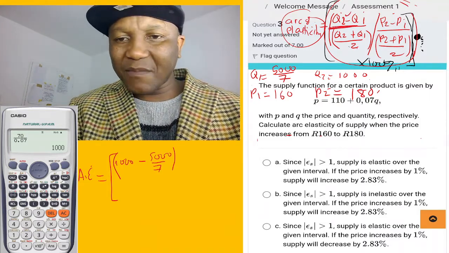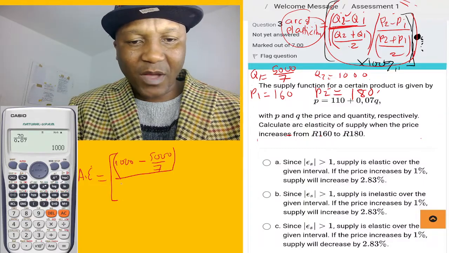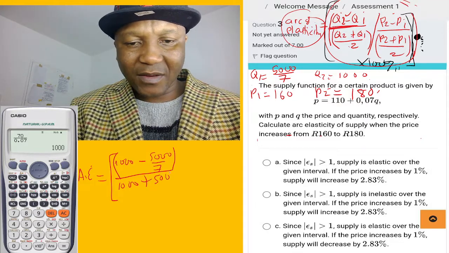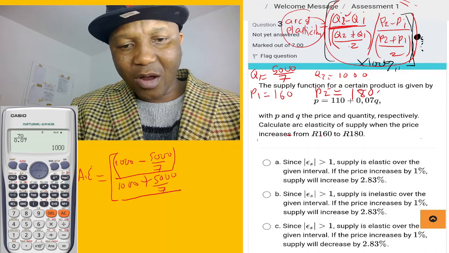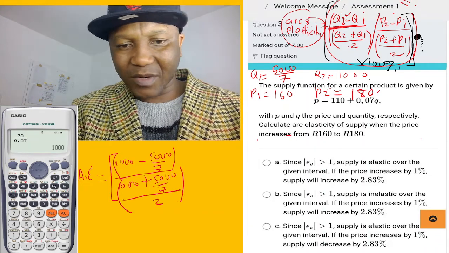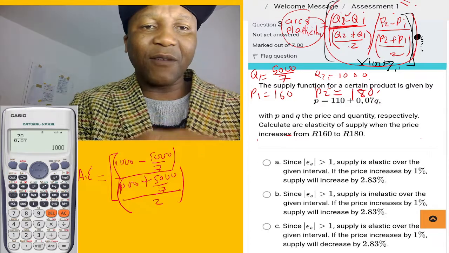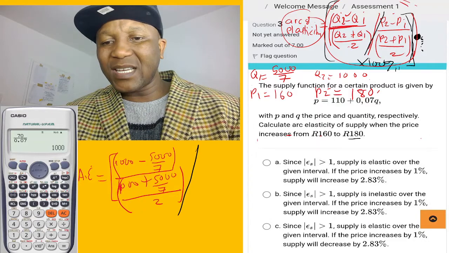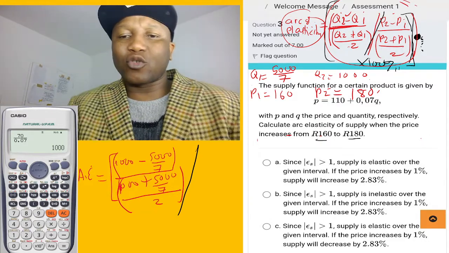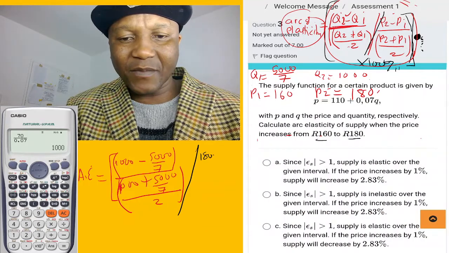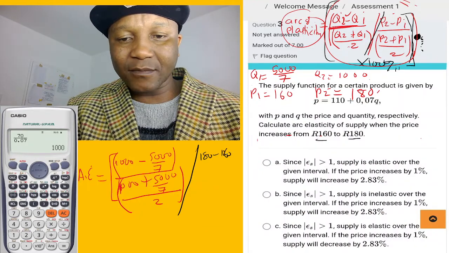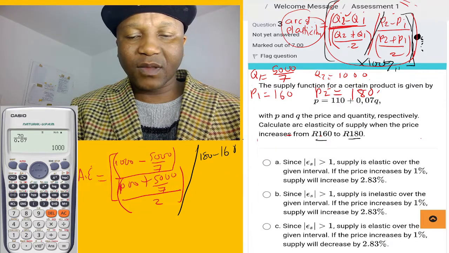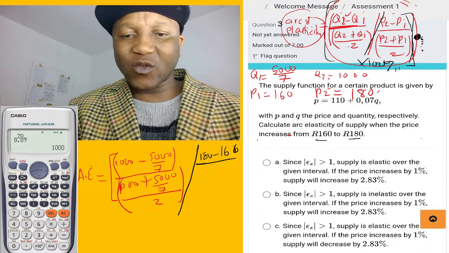Now we go to the bottom, we write the same thing, but you divide by 2. So we're going to say over 1,000 plus, because we add here, 5,000 divided by 7, and all of it divided by 2. That's the bottom one. And you must divide by 2. Then P2 minus P1. What is P2? P2 equal to 180 minus 160, equal to 20. And for the bottom, 180 plus 160.